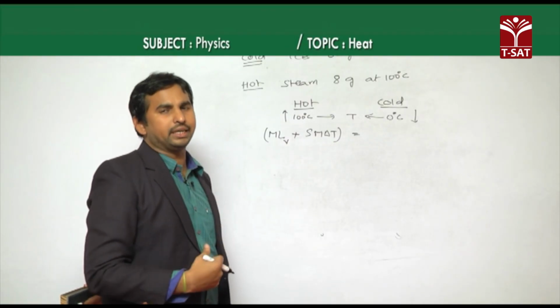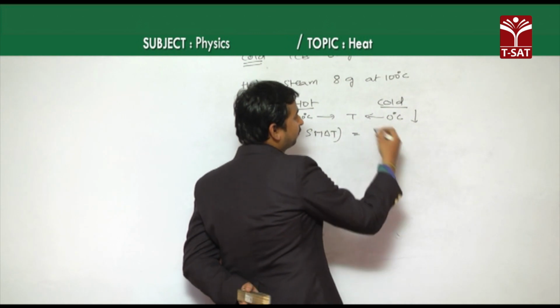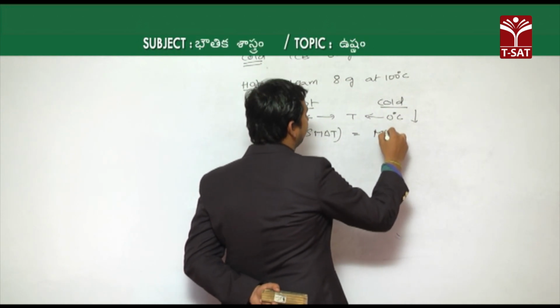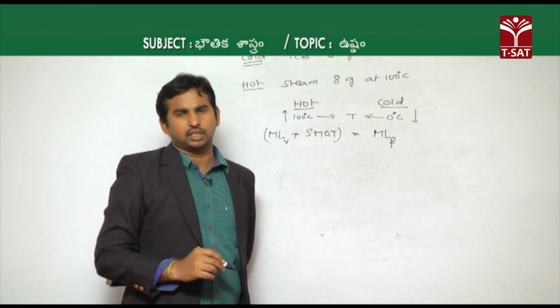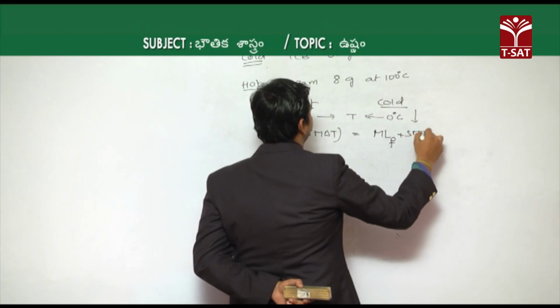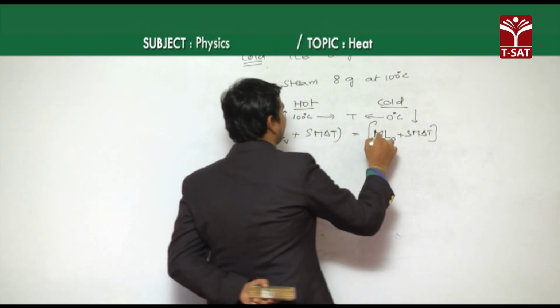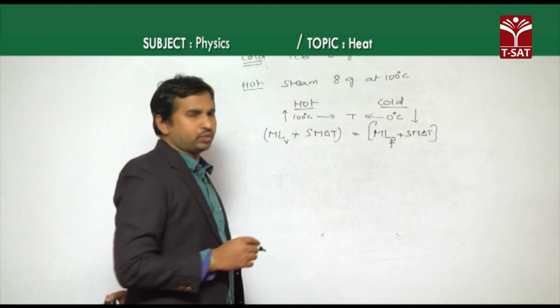On absorbing that heat energy, first it starts melting, so m into L, the latent heat of fusion, comes in, plus again there is a change in temperature for the water which comes from that ice. That is for the steam, and this is for the ice.